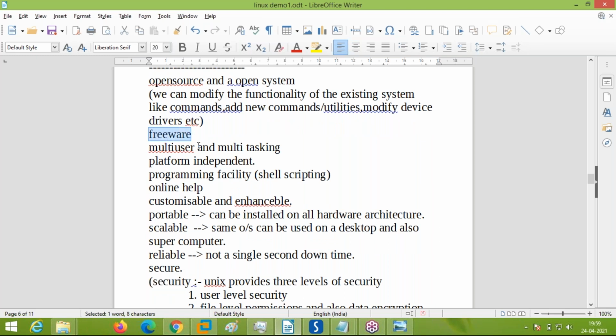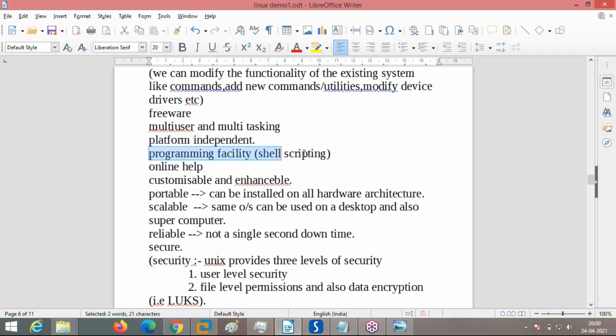The second important thing is freeware. It is totally free. The third important thing is multi-user multitasking. Hundreds and thousands of users can log into the server and execute multiple tasks. It is platform independent, with no hardware problem. Any hardware architecture works. Then there is the programming facility. I told you how to automate scripts, such as taking automated backups. These are all possible using the programming facility, which is supported by shell scripting.